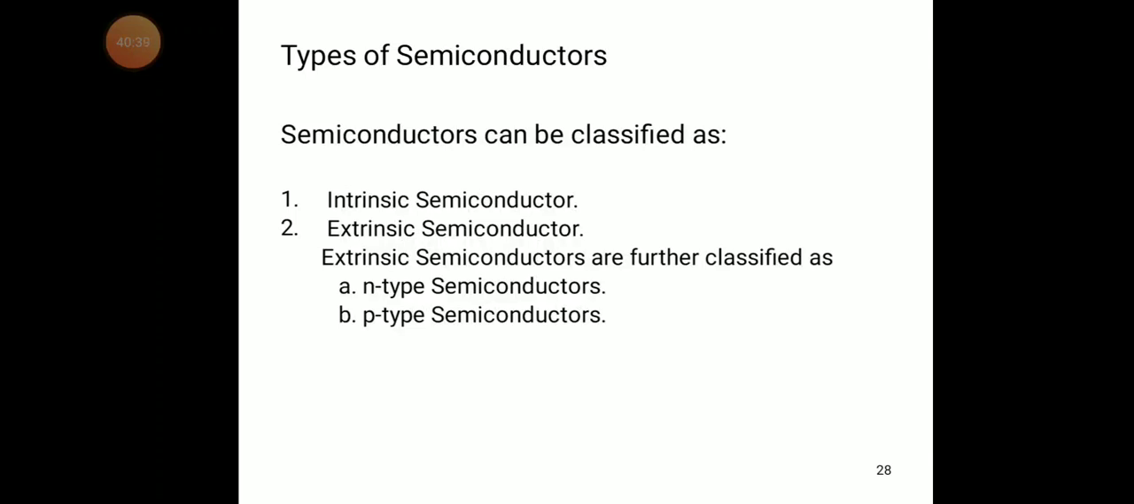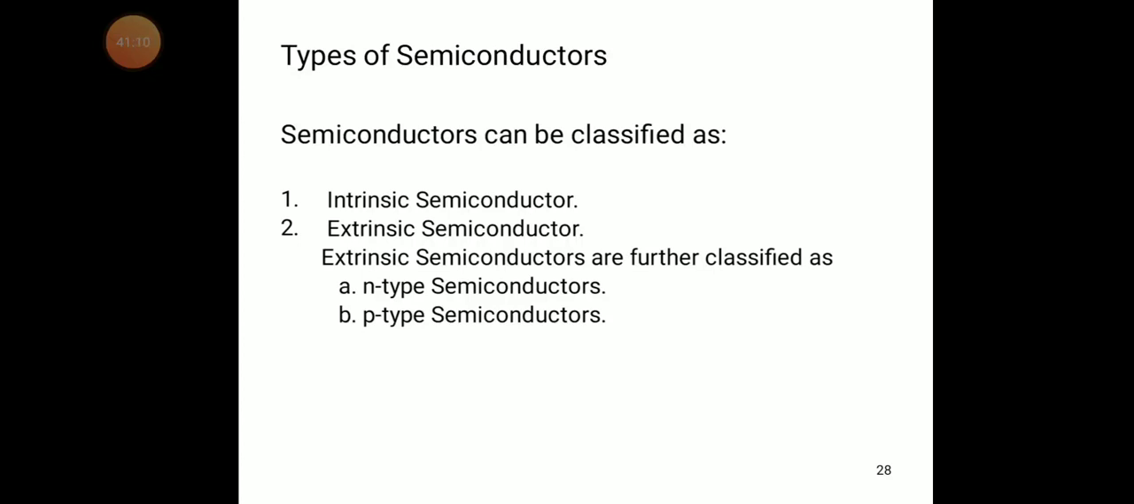The pure form of the semiconductor is called an intrinsic semiconductor. So what is the meaning of intrinsic? It means that in this material no other materials are added. Impure materials are not added to the basic semiconductor material, so that is called an intrinsic material.